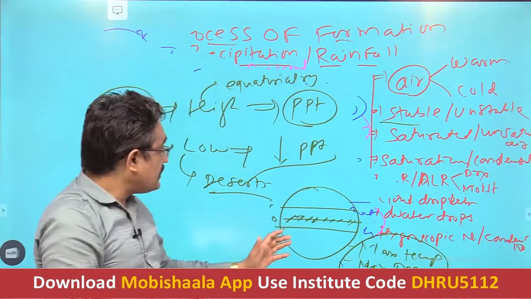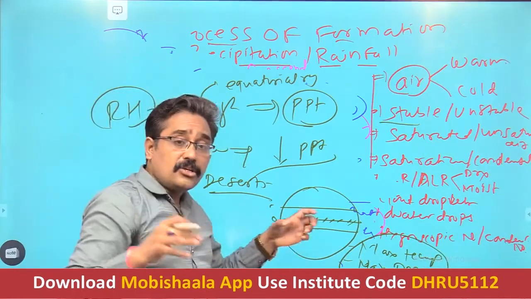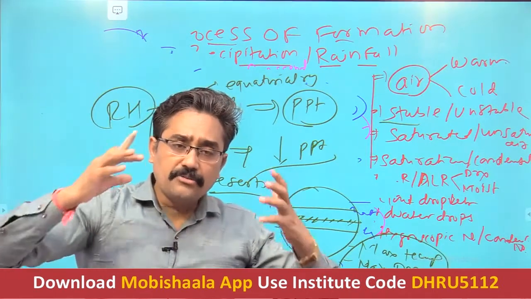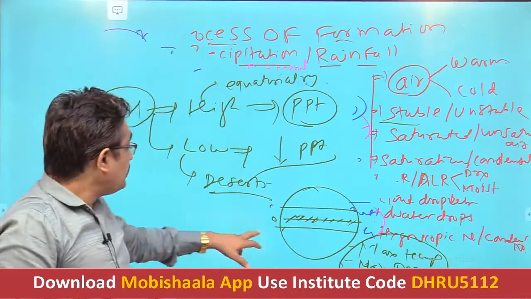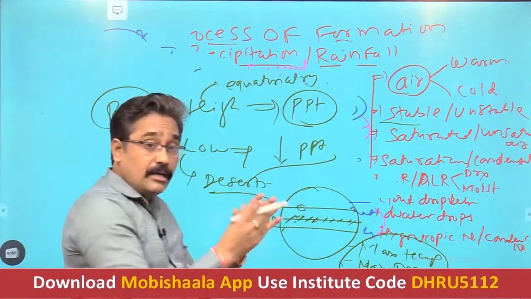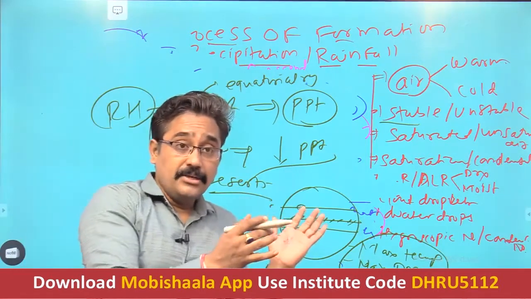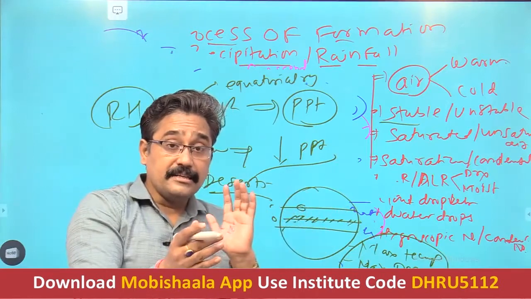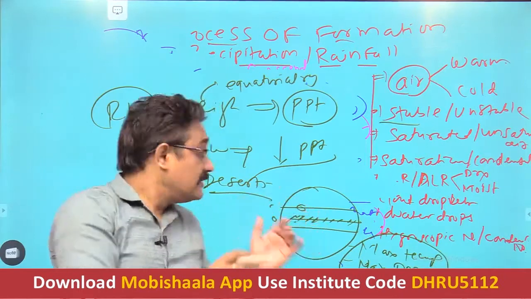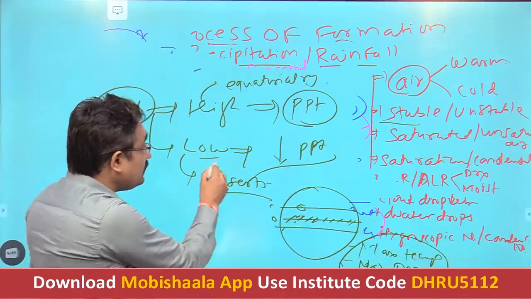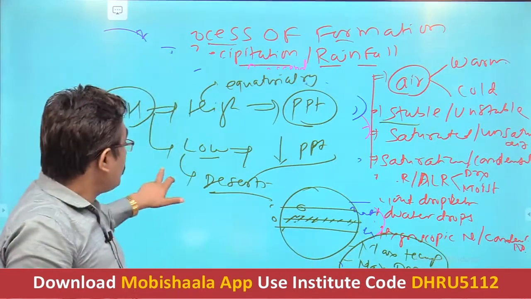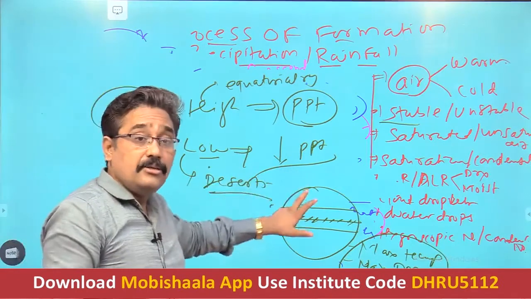So in this equatorial region there is a lot of abundance of water vapor in the air, and as there is a high quantity of water vapor, the relative humidity is more in the equatorial region. But when we come to the desert region along the western parts of the continents, if you see the map, you will see that deserts are generally situated along the western part of the continents. These are characterized by low humidity because the water vapor in the air is low. As water vapor is low, humidity is low. If humidity is low, then precipitation will be low.